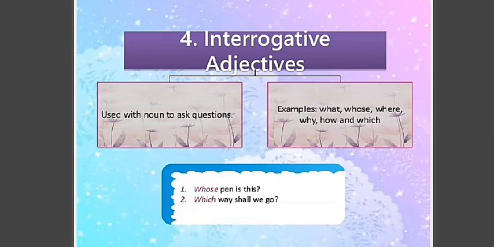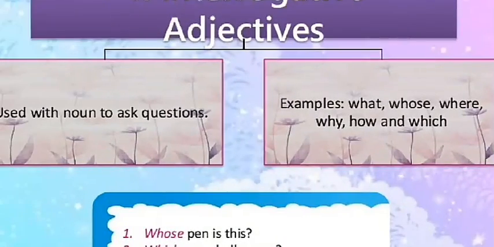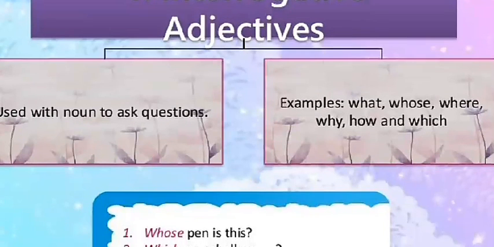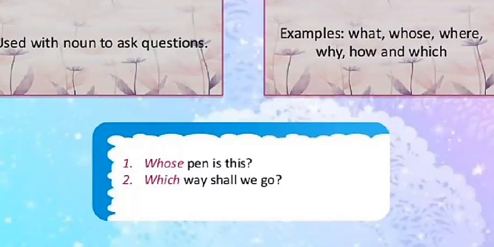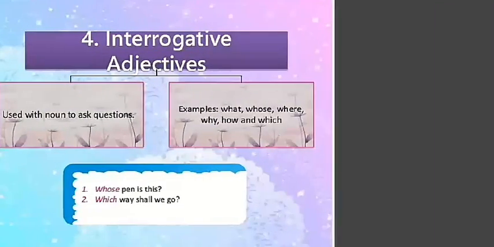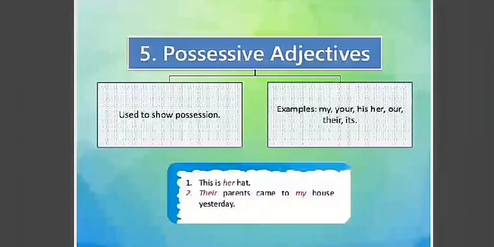Next is interrogative adjective. As the word suggests, interrogative words we use when we ask questions. What type of questions? They are used with a noun to ask questions: what, whose, where, why, how, and which. Whose pen is this? Which way shall we go? So these are the interrogative adjectives. Write down an example with it.